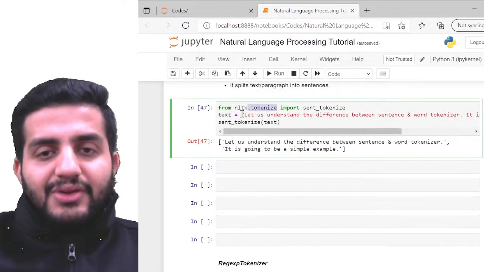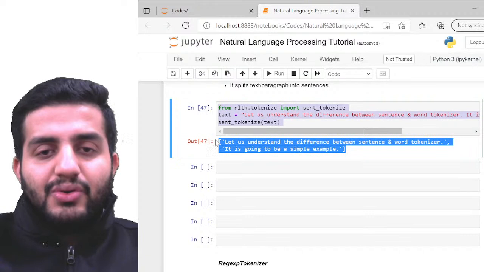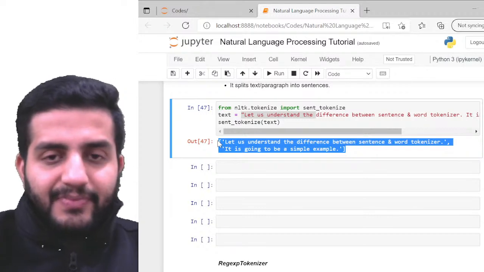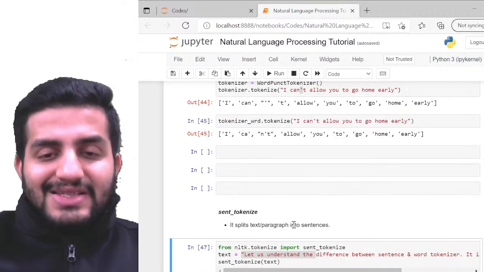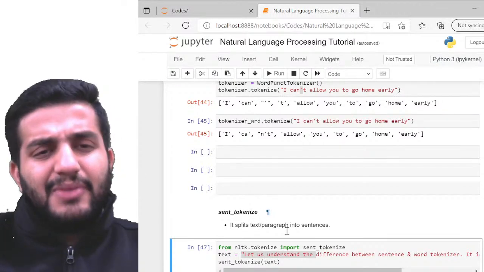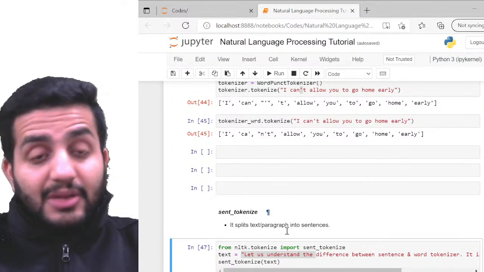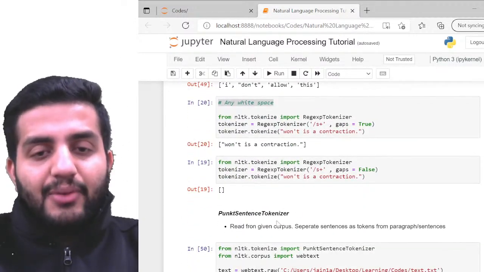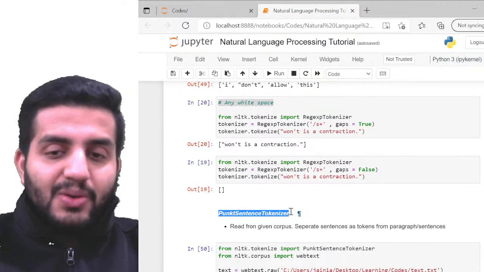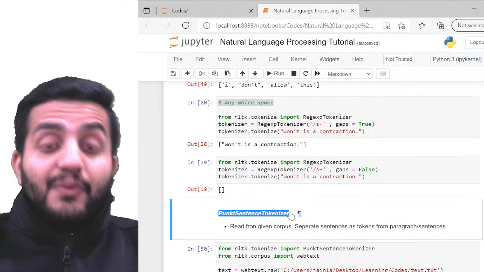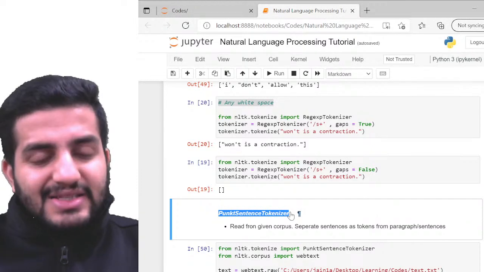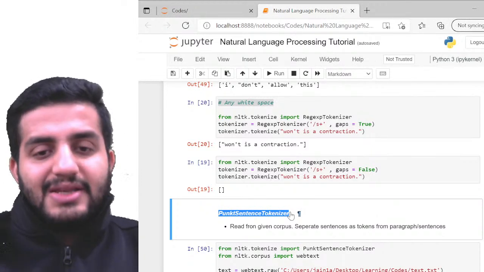Can you see this now? Here I have two sentences, and these two sentences are given as two different components of my list from sent_tokenize. Even for sent_tokenize there are some punctuation and grammar issues, so I have an option of punctuation, the punkt sentence tokenizer. I had the punctuation option for words also, the punct word tokenizer or word punct tokenizer. Likewise for sentences, I have the punkt sentence tokenizer.